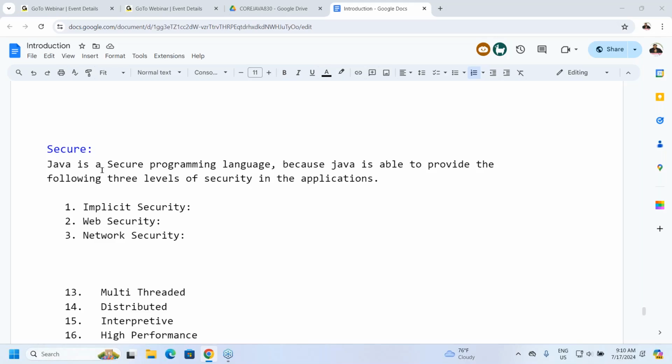But here my question is, who will execute the dot class file? Who will execute the Java program? JVM, Java Virtual Machine. Good. If you open the JVM,